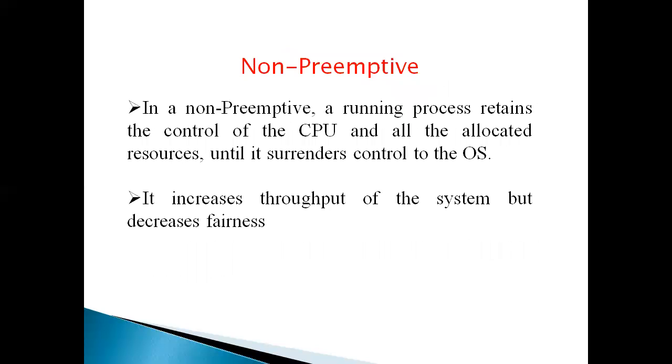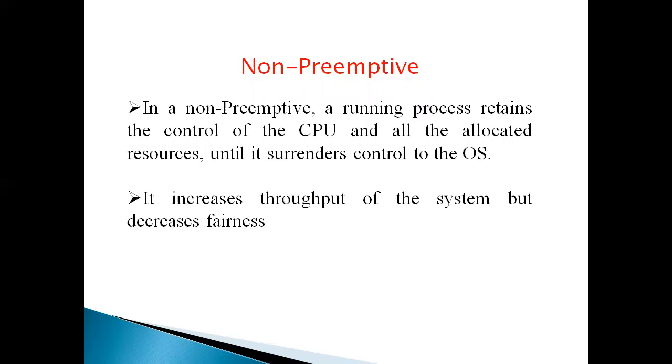Next one is non-preemptive. In non-preemptive, a running process retains control of the CPU and all the allocated resources until it surrenders control to the OS. For example, in non-preemptive, processes are executed on a first come first served basis. For example, the first process comes for execution and is ready for running.